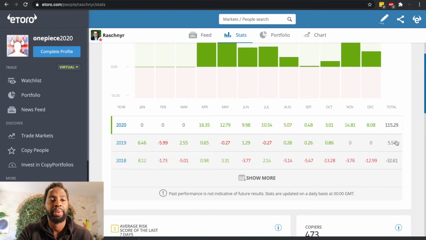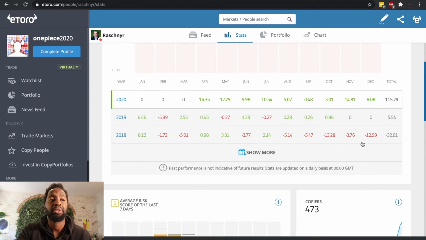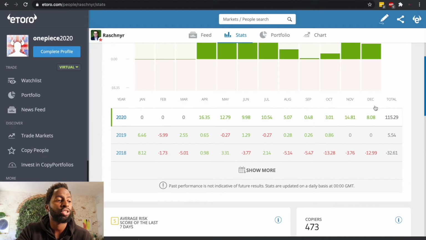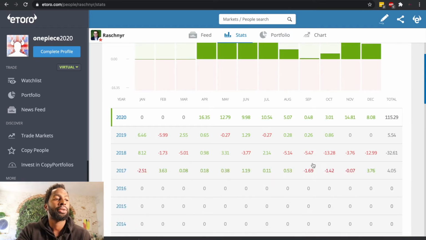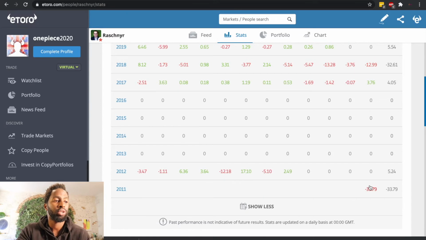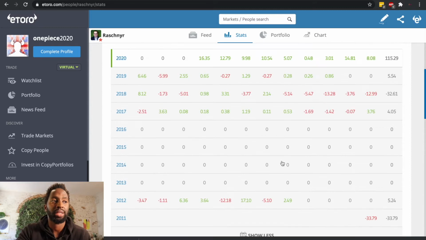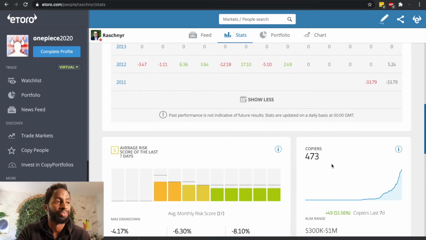So this guy made this year 115%. Just for you guys to know, he did not trade in January, February, March. He actually didn't trade for 5 months in a row. So this is obviously something for you to take into consideration. This is his yearly performance. He joined eToro in 2011, and then he lost money. He lost 33%. So you can have a nice overview of this guy's performance since he joined, and also the year where he didn't trade at all.